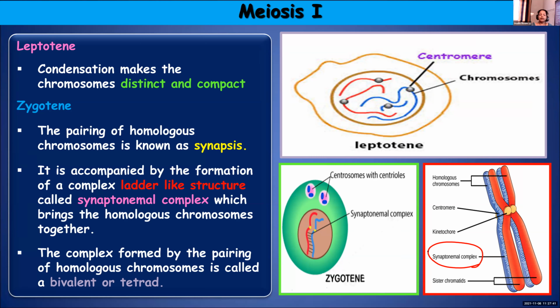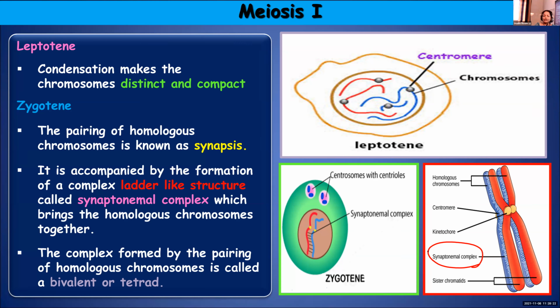Once again, in zygotene, the homologous chromosomes will pair. They will come and align together. The pairing of homologous chromosomes you call synapsis. And to facilitate synapsis, a ladder-like structure will be formed. You call it a synaptonemal complex. So this ladder-like structure, the synaptonemal complex, as you can see in the figure, will bring these homologous chromosomes together. The complex is formed by the pairing of homologous chromosomes.